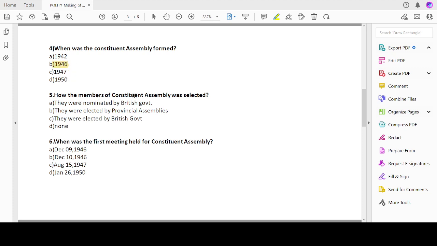Next question is, how were the members of the Constituent Assembly selected? Whether they were nominated by the British government, whether they were elected by the provincial assemblies, whether they were elected by the British government.